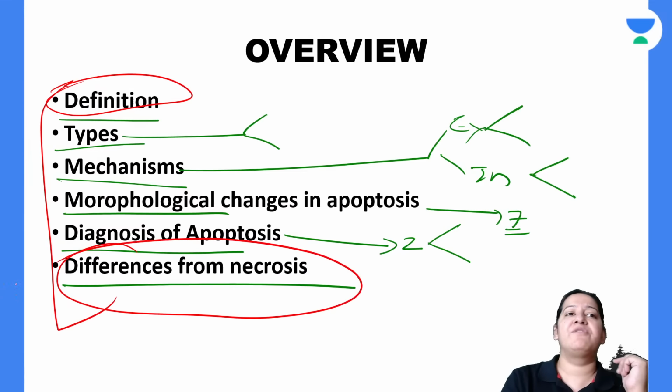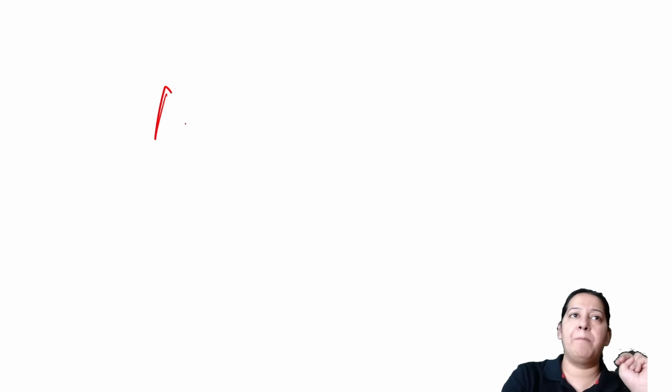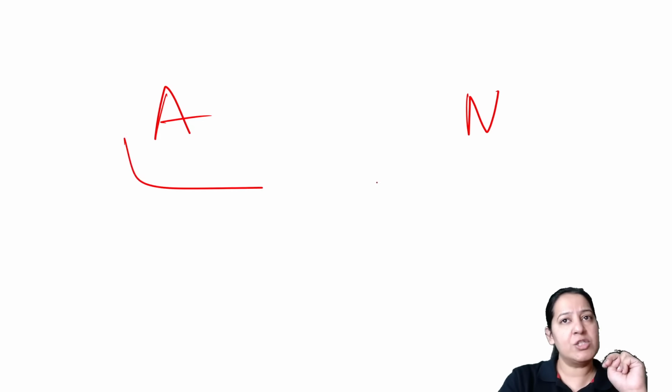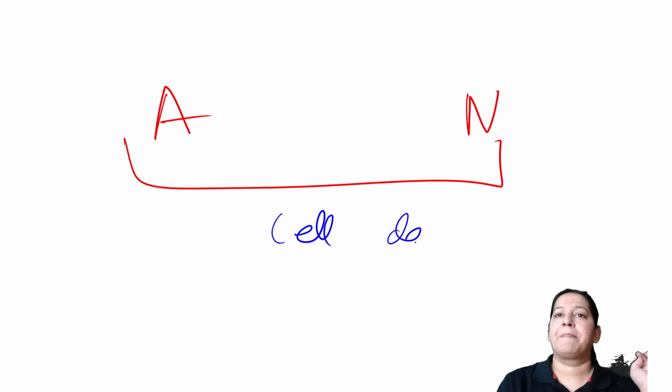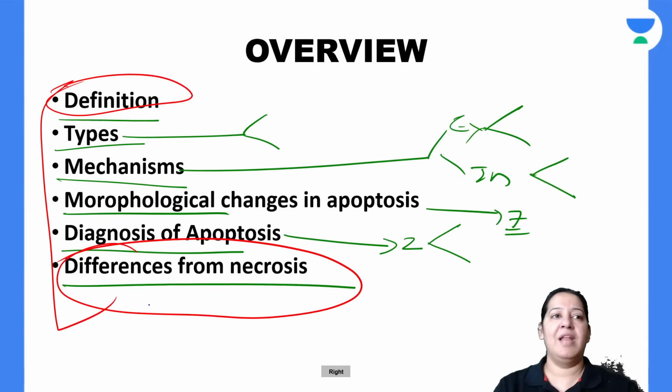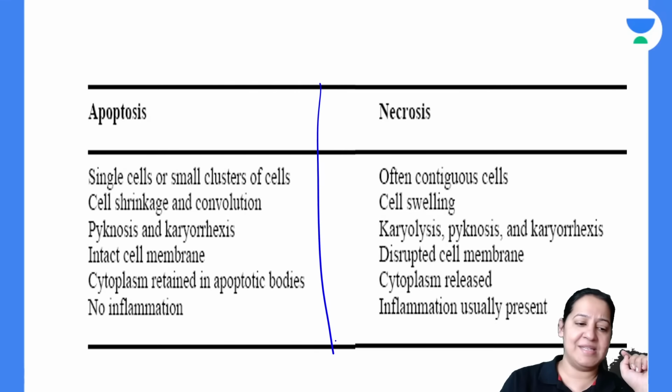How does apoptosis differ from necrosis? As I have told you, there are 2 ways of cell death, apoptosis and necrosis. In both of them, the cell is dying. What are the differences between them? Let me teach you the differences from necrosis. So see the basic differences.